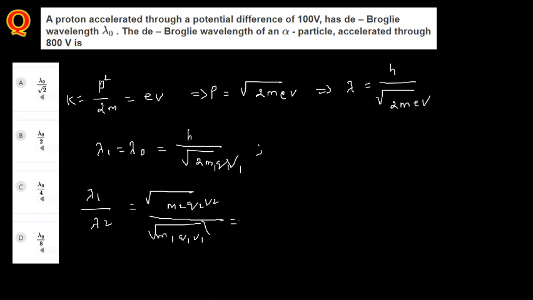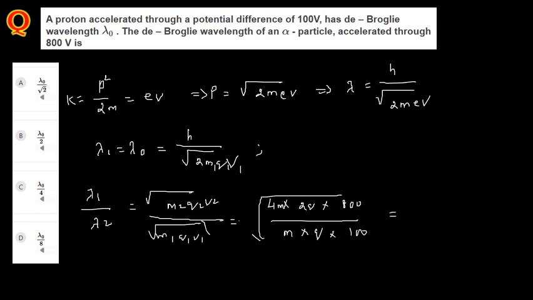See, this one here is a proton, and the first one is helium. M2 here is 4 mass, and the mass I just mention as m, for example. Charge here is 2q, and the applied potential in this case is 800. And for this one, the mass of proton is m, the charge is q, and the applied potential is 100, and the whole power 1 by 2.